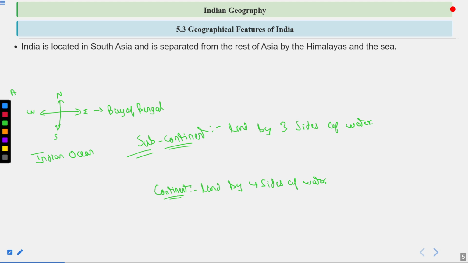On the west side, we have the Arabian Sea, a water body. In the north, we do not have any water body. Instead, we have the Himalayas, which are a mountain chain. So the Himalayas divide India on a territorial basis from the rest of Asia, and these water bodies divide India on a water basis from the rest of the area. Okay.